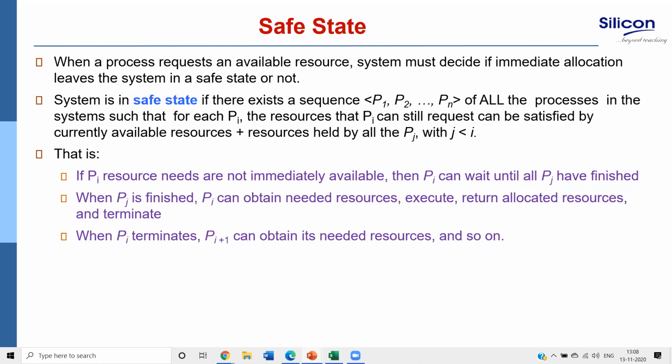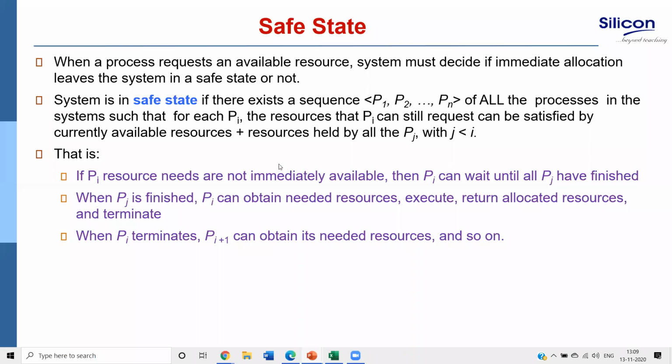A system is in a safe state if there exists a sequence P1, P2, P3 up to Pn of all the processes in the system such that for each Pi, the resources that Pi can still request can be satisfied by the currently available resources plus resources held by all Pj, with j less than i. Do not be confused by these statements.